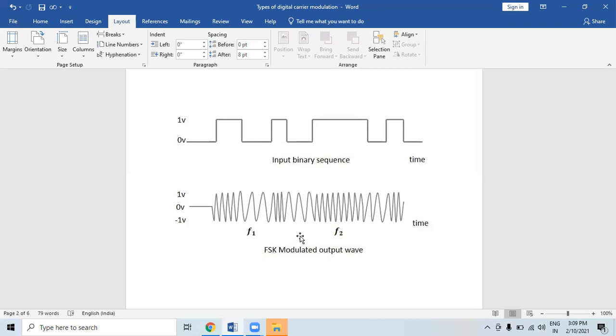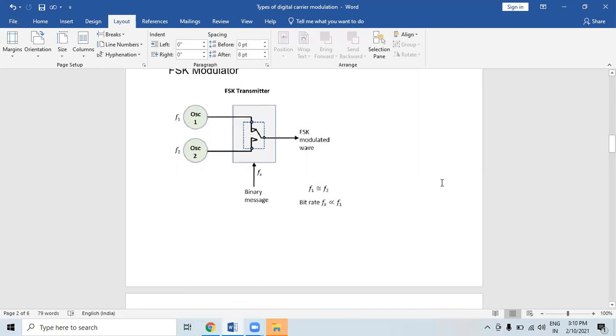The FSK modulator block diagram has two oscillators with a clock and an input binary sequence. Following is its block diagram. Two oscillators are there, and one modulated wave is there, as you can see in this diagram. These two oscillators, F1 and F2, produce higher and lower frequency signals, so it is used to produce a signal which will be high and low.